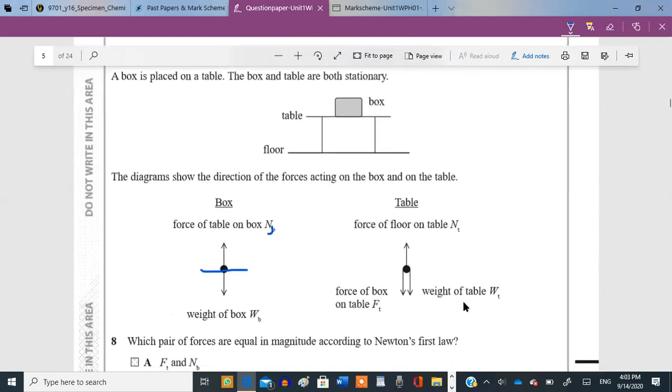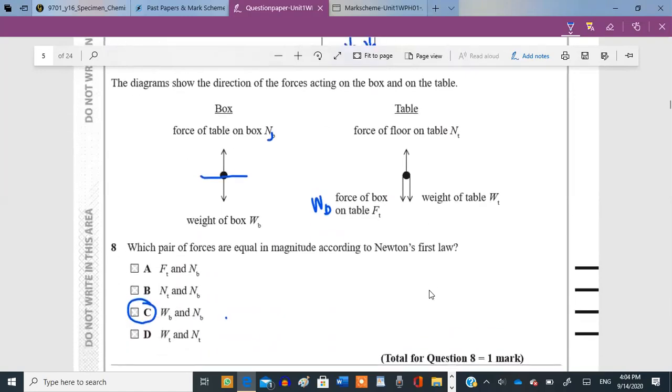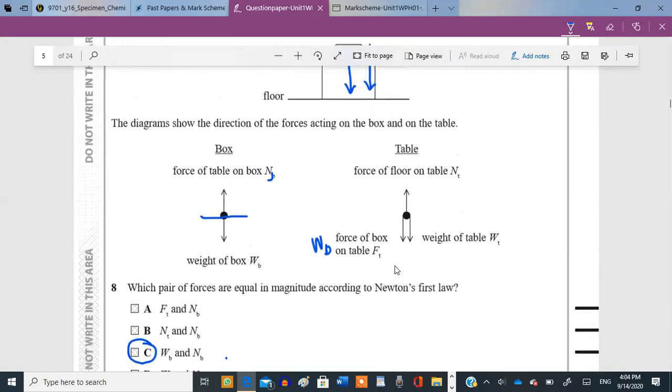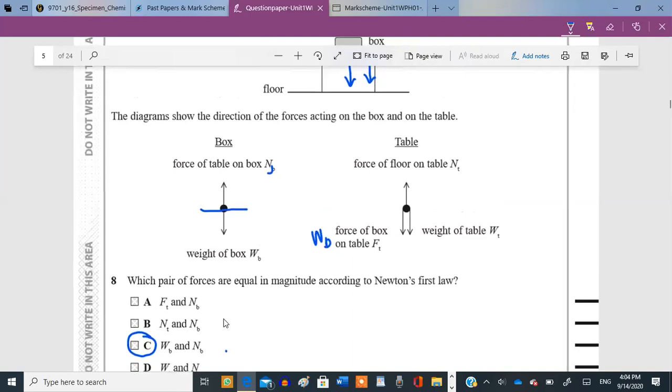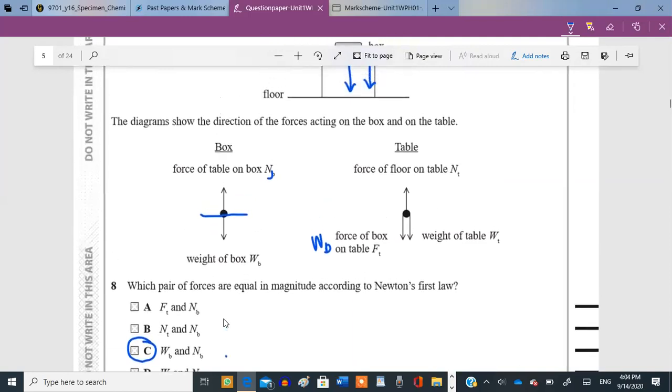Whereas the weight of the table, this force which is due to the table, and then the weight of the box itself, when you add them, then the force of the box on the table, that's actually the weight of the box itself. This is the weight of the box, and they didn't give us WB equals FT anywhere. So we don't need to worry about that as well.